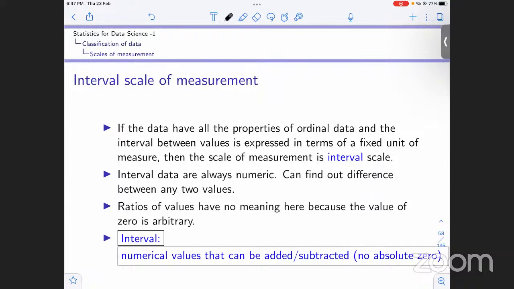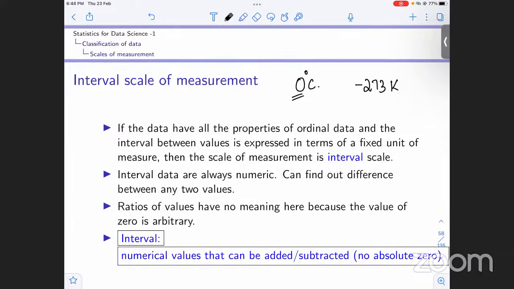For example, let's take temperature in Celsius. This is 0 degrees Celsius. Does 0 degrees Celsius mean that there is no temperature? No, we cannot say that, right? There is some temperature at 0 degrees Celsius, so it does not coincide with the concept of nothingness. But in the Kelvin scale, we have minus 273 degrees Celsius, and scientifically it is assumed that this coincides with the concept of nothingness. So there we will say, yes, it has an absolute zero.